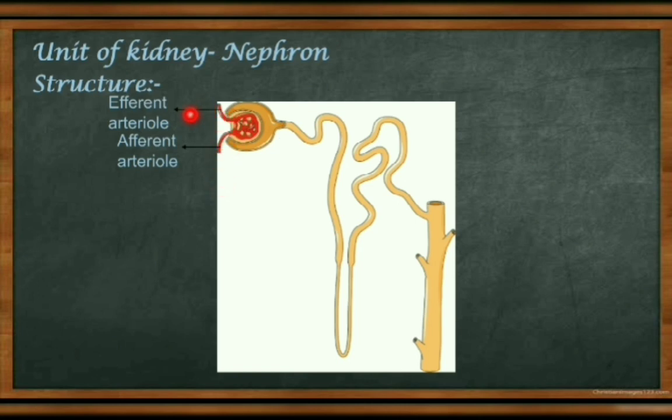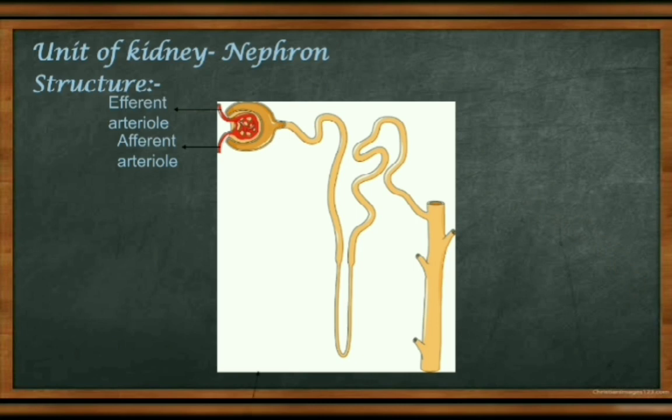Then the efferent artery, the duct, is narrower. So if the blood enters through this, it creates pressure here. Later we will discuss afferent and efferent.